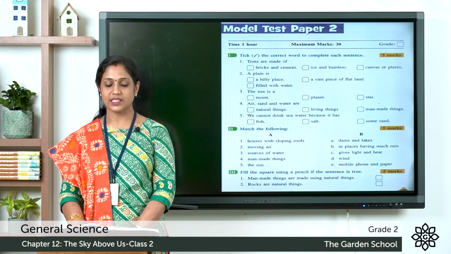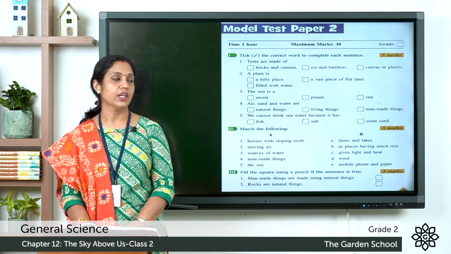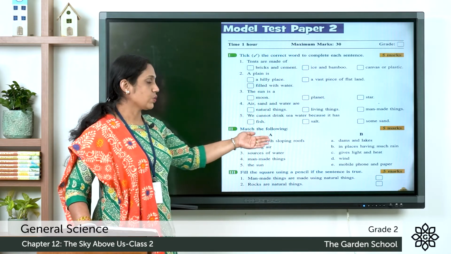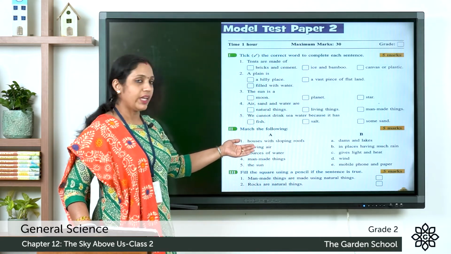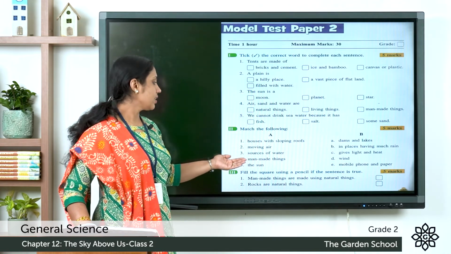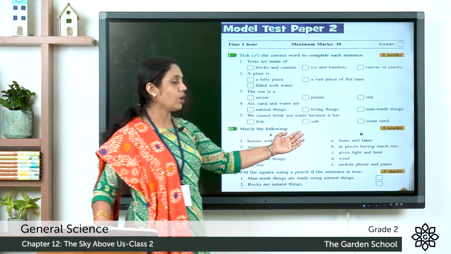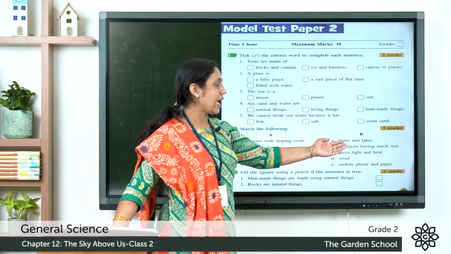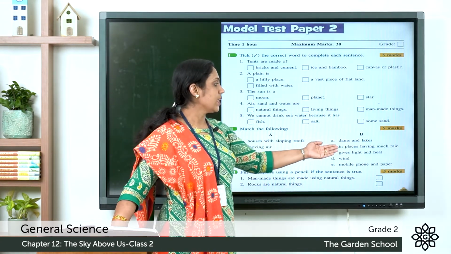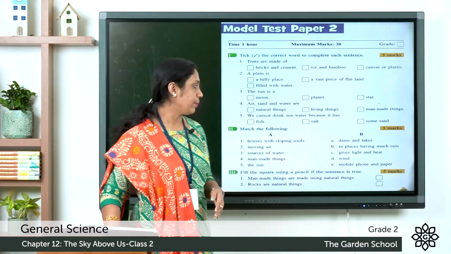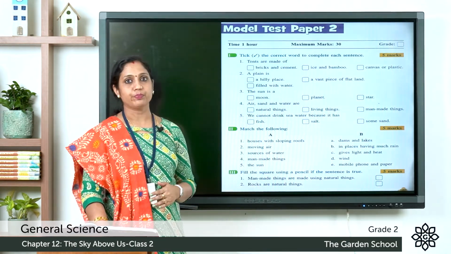Now let's move on to the second question, match the following. Here, first side you can see houses with sloping roofs, moving air, sources of water, man-made things, the sun. And on the right side, column B, you can see dams and lakes, in places having much rain, gives light and heat, wind, mobile phone and paper. So you can match the following.